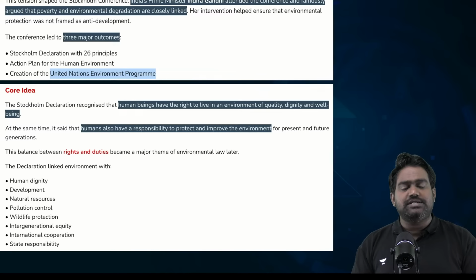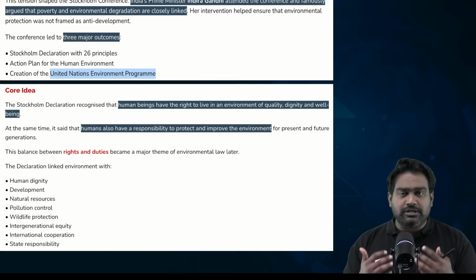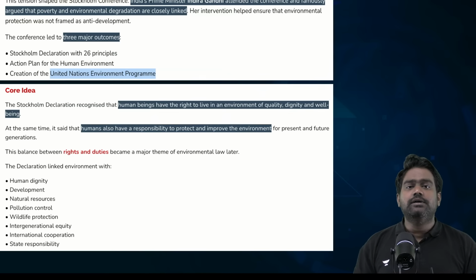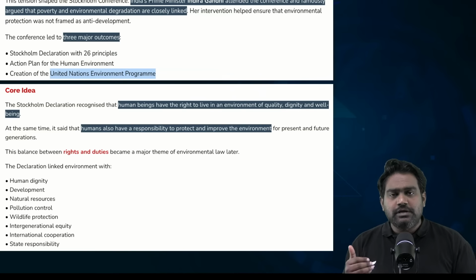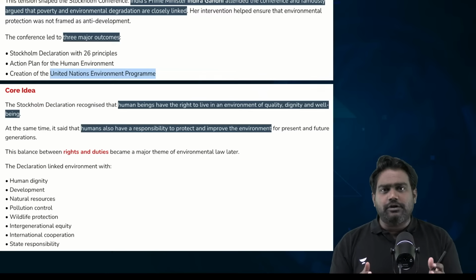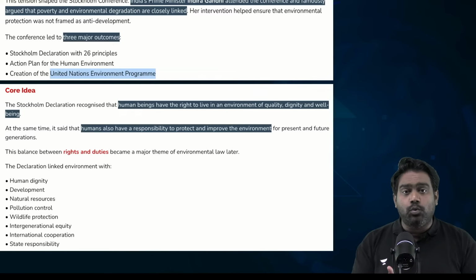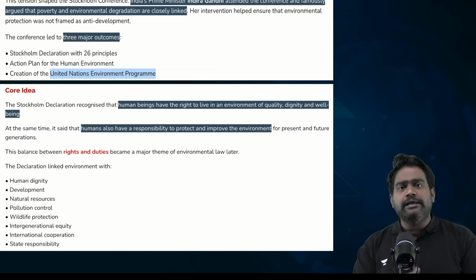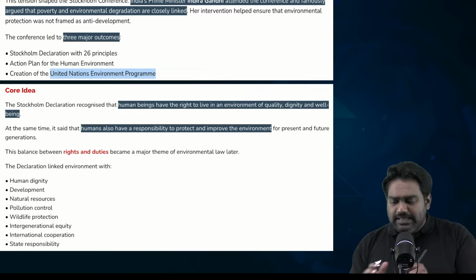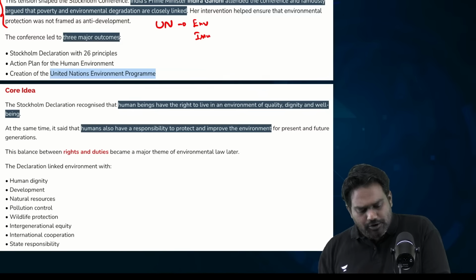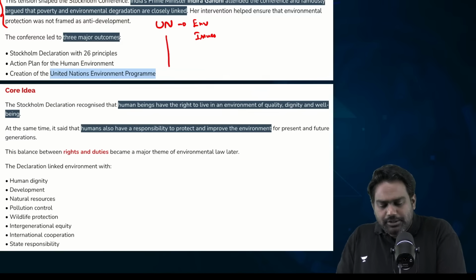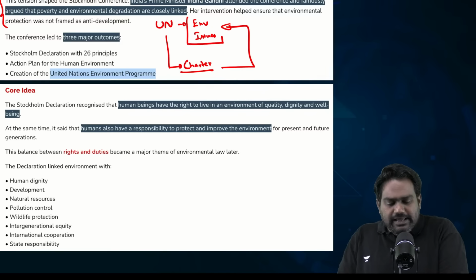Then post 1950s, as countries were rebuilding themselves, reconstructing their economies, focusing on growth and development, throughout the 1950s and 1960s, the world again suffered from the impact of environmental destruction. Large-scale deforestation, large-scale air pollution, water pollution, which was resulting in health consequences. So in the 1970s, for the first time, the UN started recognizing environmental issues as a top priority. In fact, if you look at the UN Charter, one of the primary objectives of the UN is to protect the environment and biodiversity.